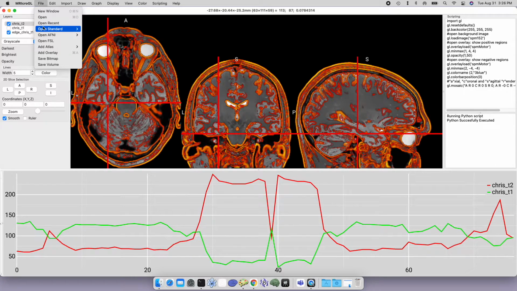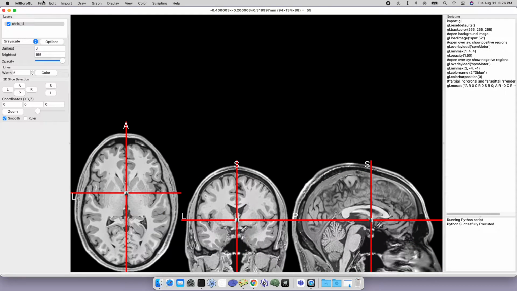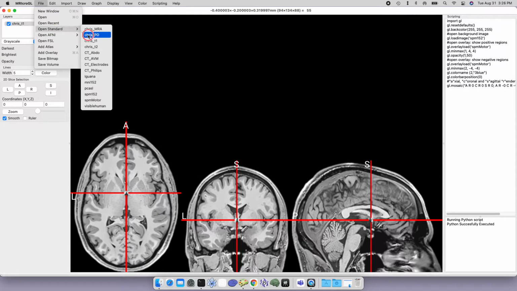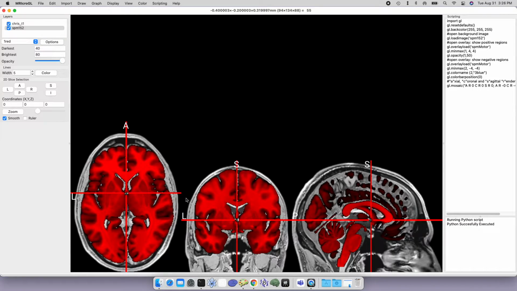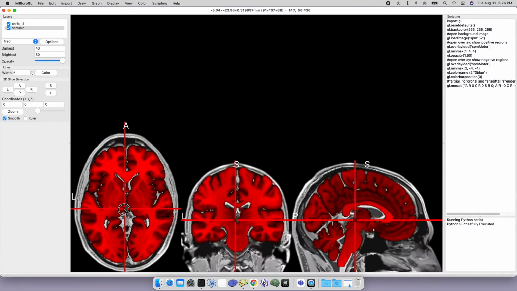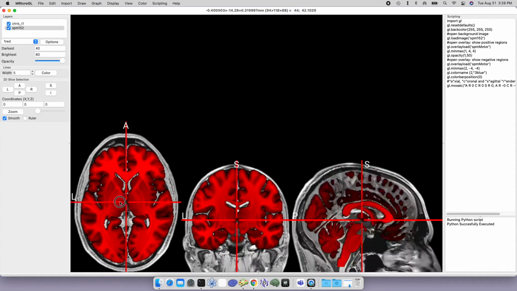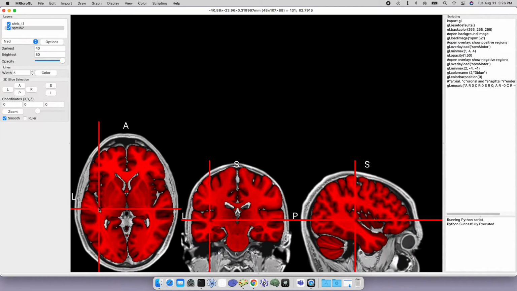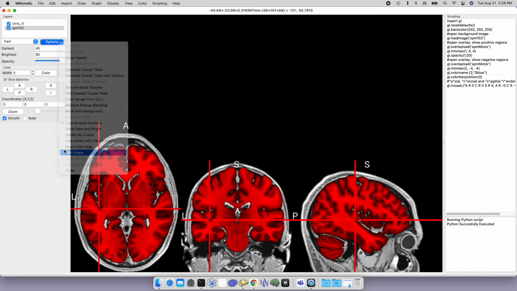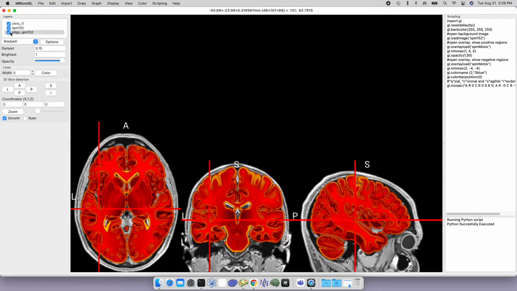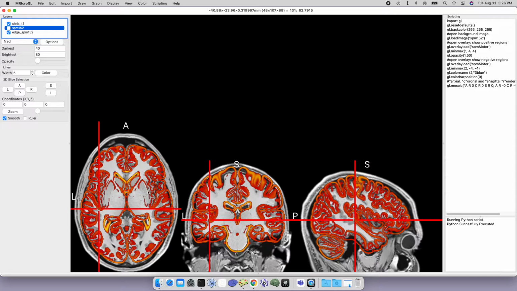So I'm going to do File, Open Standard, and let's open just the CRIS T1 image. And then on top of it, in a File, Open Standard, I'm going to load a normalized SPM brain image. And so now in red, it's just the standard space. And just by viewing it, you can see the alignment's not very good, but the red SPM image is occluding our ability to really see that T1. So I can say find edges and make edges based on the selected layer, which was the SPM 152.